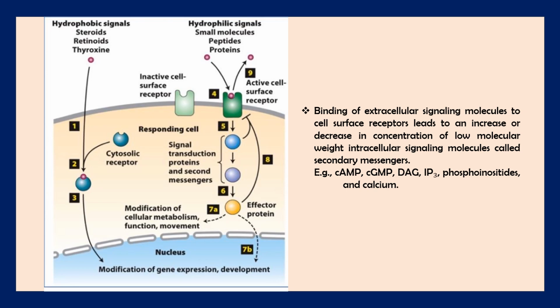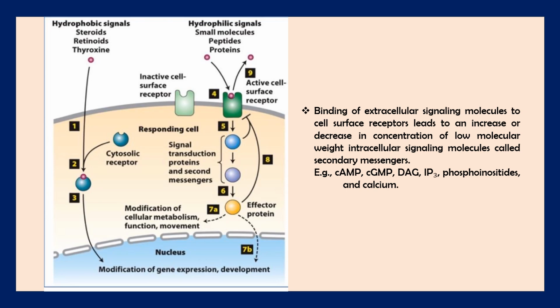So in the fifth to sixth steps, it shows the different signal transduction proteins and secondary messengers, and then it will activate the effector protein, which will mainly give the reaction for modification in cellular metabolism or in gene expression or in development, all those processes.